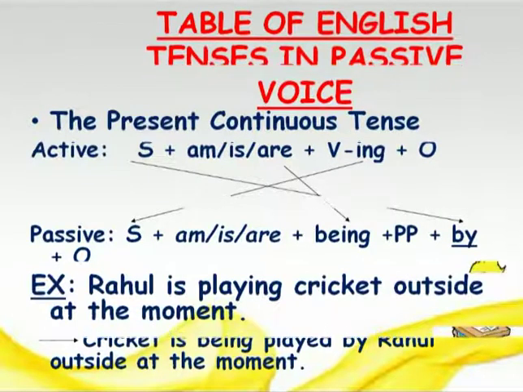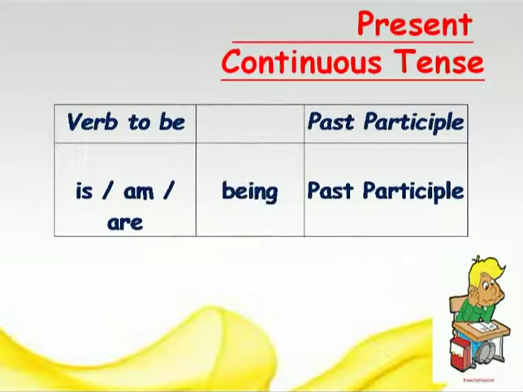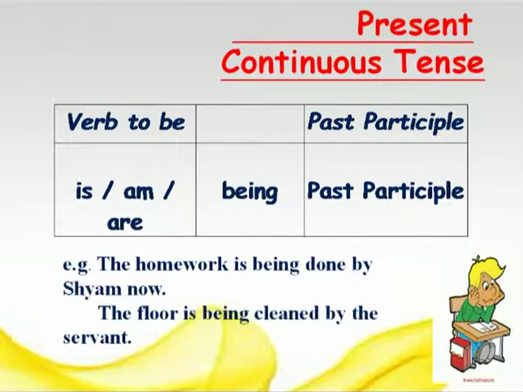So friends, let's clear the formula once again. Is/am/are plus being plus past participle form of the verb. The homework is being done by Shyam now. The homework is being done by Shyam now. The floor is being cleaned by the servant.